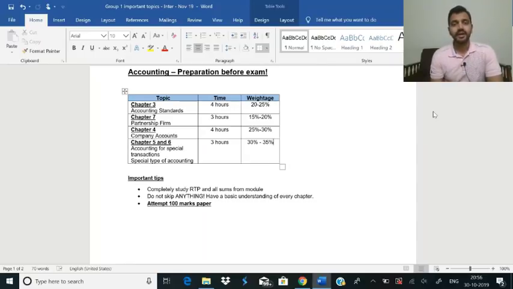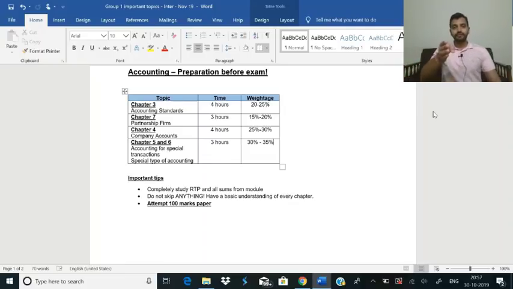Partnership firm, 15 to 20% of marks or weightage for this one chapter. And why I have rated it before company accounts or chapter 5 and 6 is because generally there is one sum that comes for 15 marks, or maybe one for 15 and one for 5, or maybe one for 20. Whatever the pattern might be, you can consistently expect partnership firms to come for a good amount of marks, and there will be 5 or 6 different types of sums which you should practice.